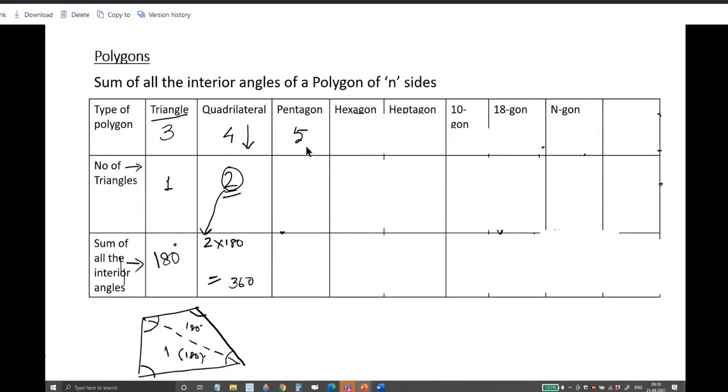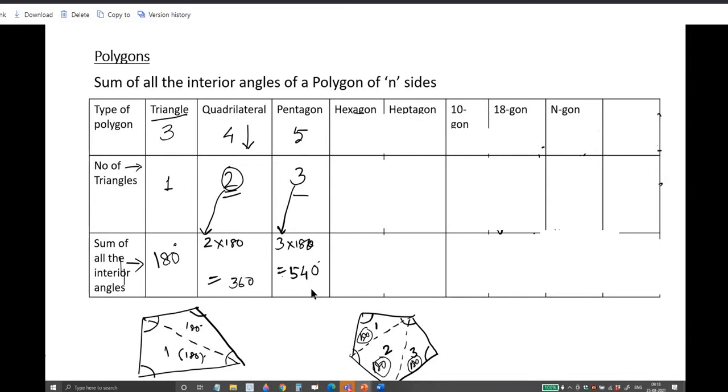Next, a pentagon has 5 sides. How many triangles are there in the pentagon? 3. See the figure here. I have drawn 2 diagonals. After that, it is divided into 3 triangles. So there are 3 triangles. What is the total of angles? 3 times 180 is 540. Now, if it is a hexagon, you know, how many sides are there?